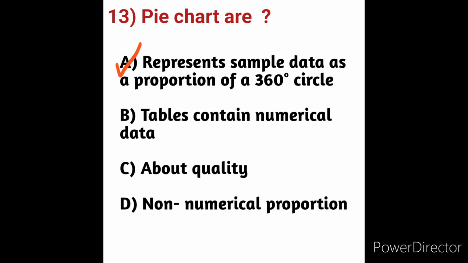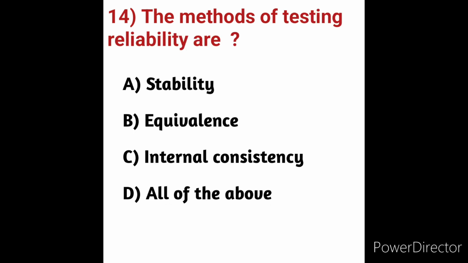Next we will move on to question number 14. The methods of testing reliability. What are the methods of testing reliability? We will see the options. Option A, stability. Option B, equivalence. Option C, internal consistency. Option D, all of the above. What is meant by reliability?